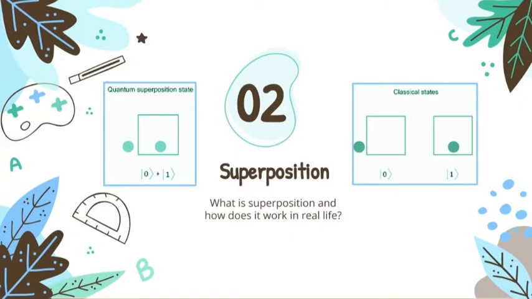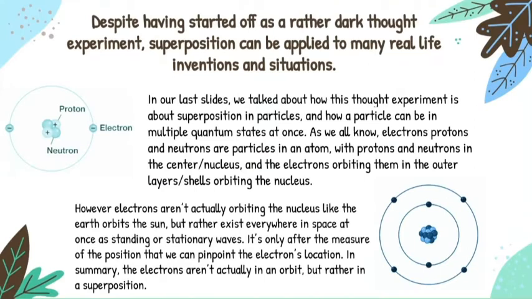Question number 2. What is superposition and how does it work in real life? Despite having started off as a slightly dark thought experiment, superposition can be applied to many real-life inventions and situations. In our last slides, we talked about how this thought experiment is about superposition in particles, and how a particle can be in multiple quantum states at once. Well, as we all know, electrons and neutrons are particles in an atom, with protons and neutrons in the center, being the nucleus, and the electrons orbiting them in the outer layers.